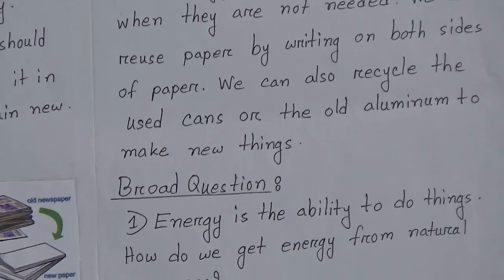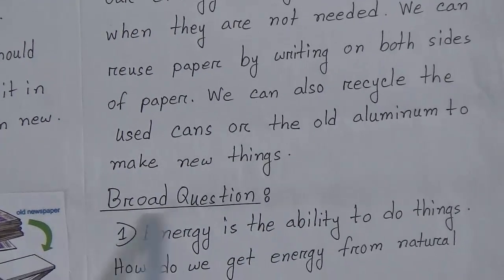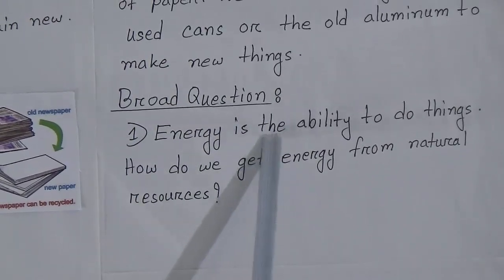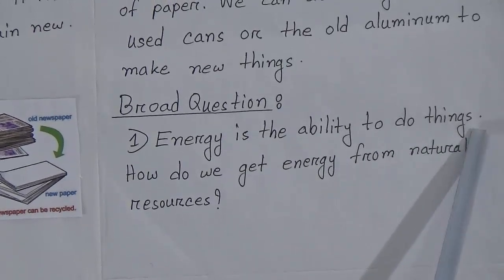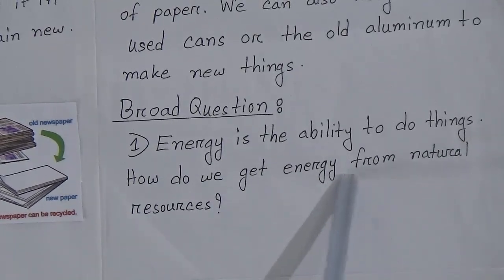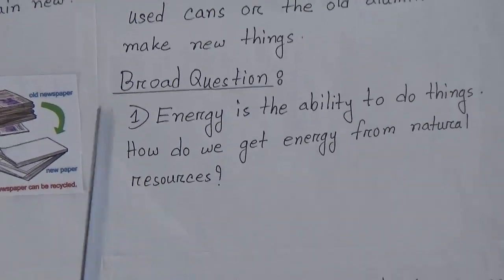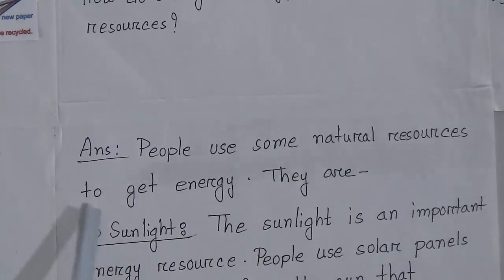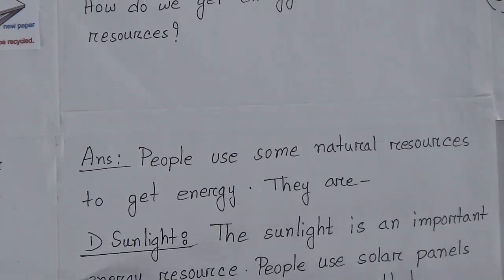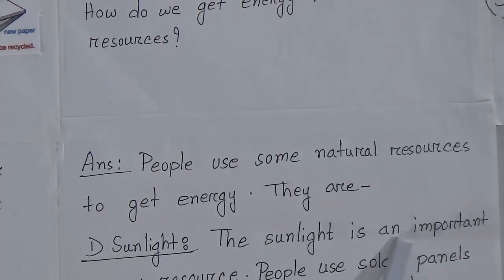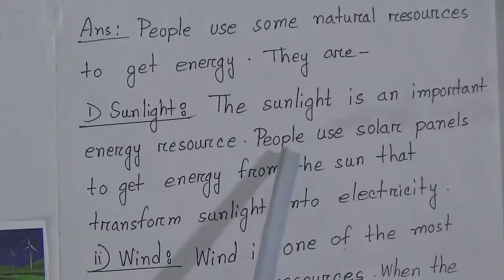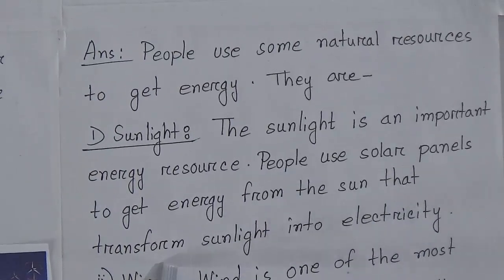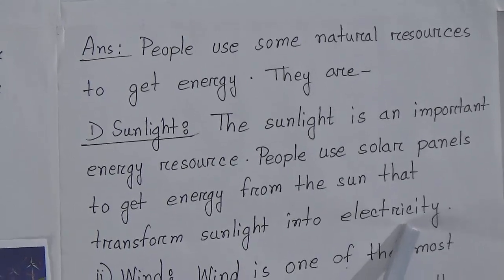Dear students, today we will learn broad question 1. Broad question 1. The question is, energy is the ability to do things. How do we get energy from natural resources? The answer will be, people use some natural resources to get energy. They are, number 1, sunlight. The sunlight is an important energy resource. People use solar panels to get energy from the sun that transform sunlight into electricity.